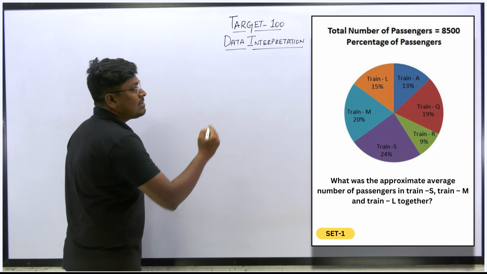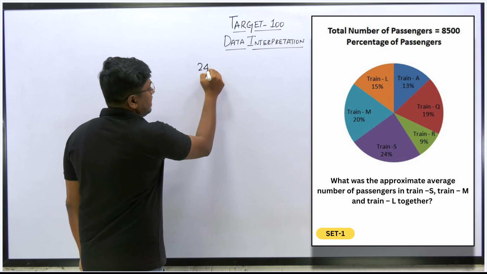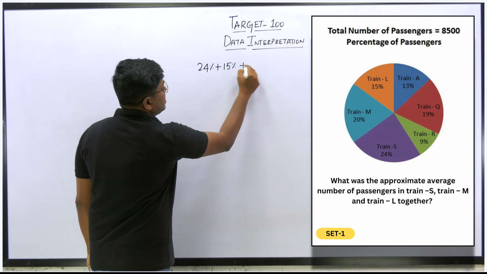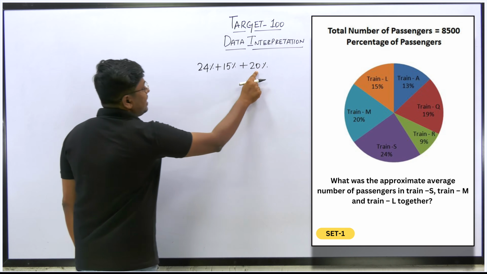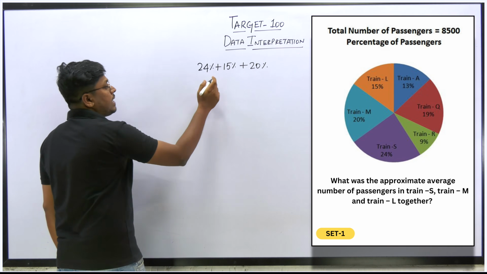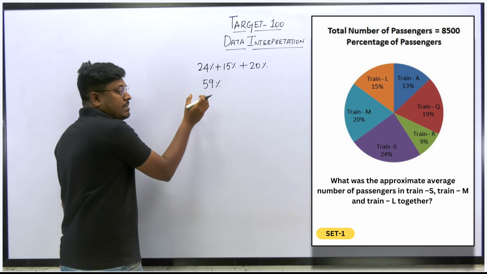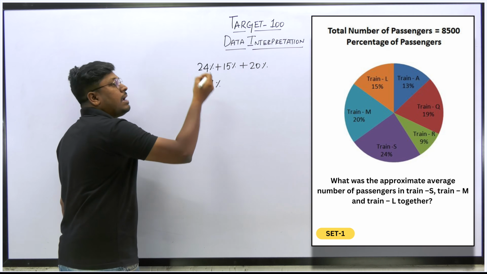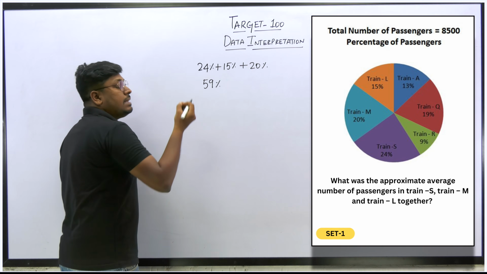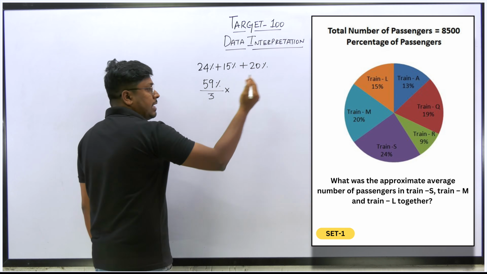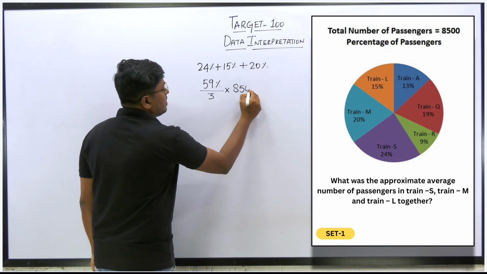S is 24%, L is 15% and M is 20%, so 20, 40, 50, 59. So 59% is the total for trains S, M and L. But our target is to find the average, so divided by 3, into the total number of passengers in the train, 8,500.